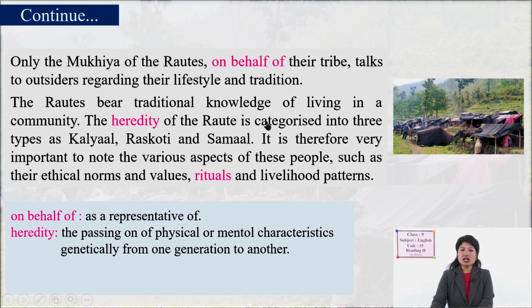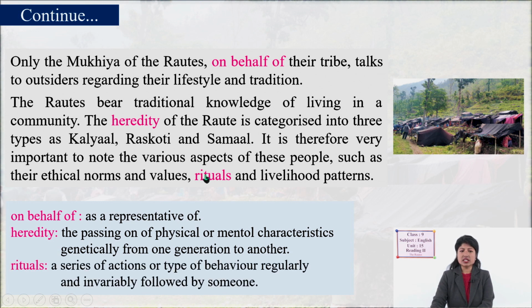The Raute are categorized into three types: Kalyal, Raskoti, and Samal. It is therefore very important to note the various aspects of these people, such as their ethical norms and values, rituals and livelihood patterns. Their rituals, way of behaving, and way of doing things are very different from others. They have their own uniqueness.